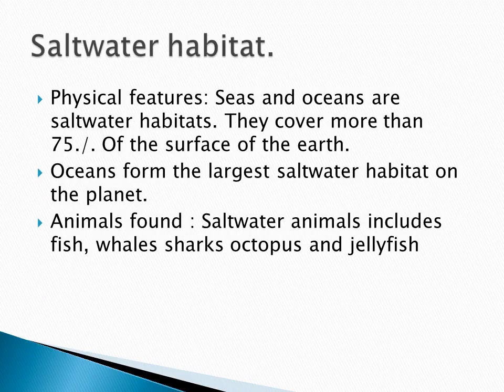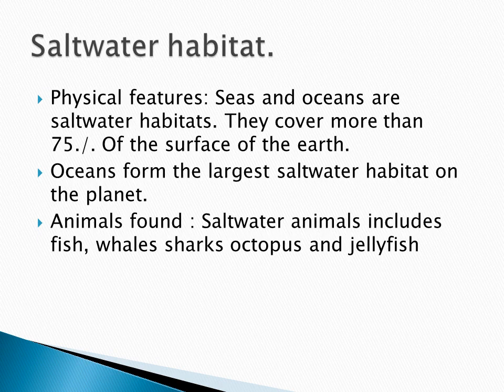Saltwater habitat. So saltwater means what? Water which contains more salt, that is seas and oceans. They are the examples of saltwater habitat. They cover more than 75% of the earth's surface. You know our earth is covered with 70% water and 30% land.